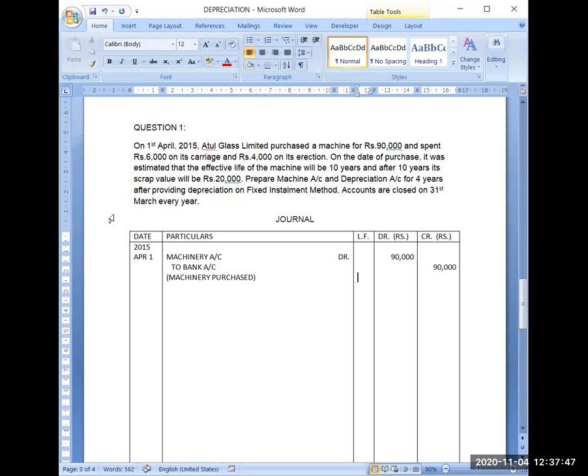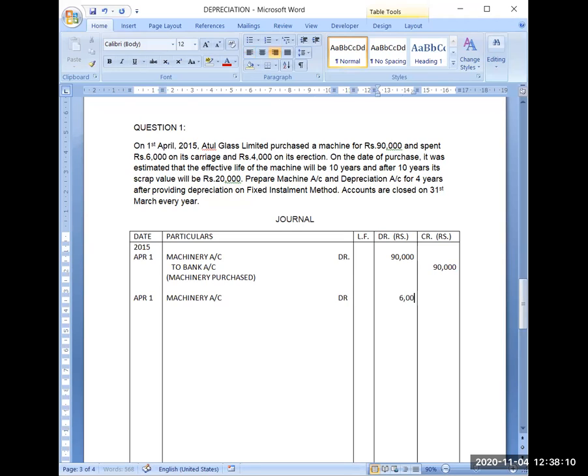Okay. Now coming to the next transaction. Again on April 1, you are paying for transportation charges. When you make the payment for transportation, it will also be capitalized. It will also be debited to the same account, machinery account, because you are paying for machinery.